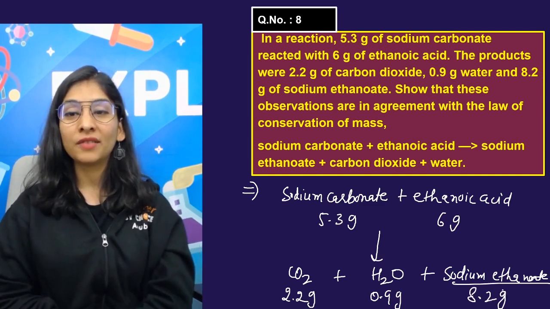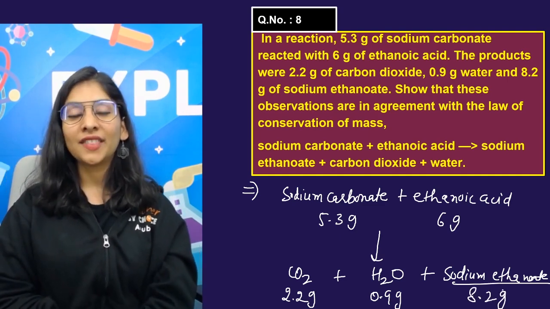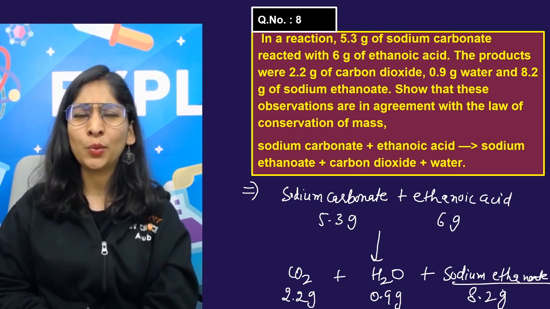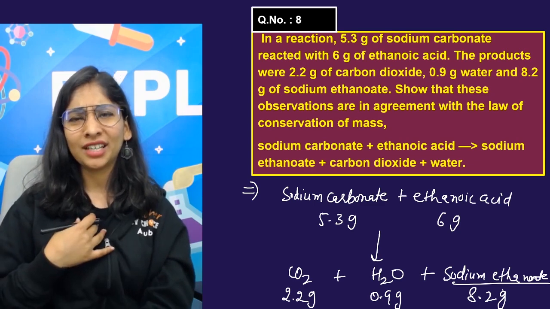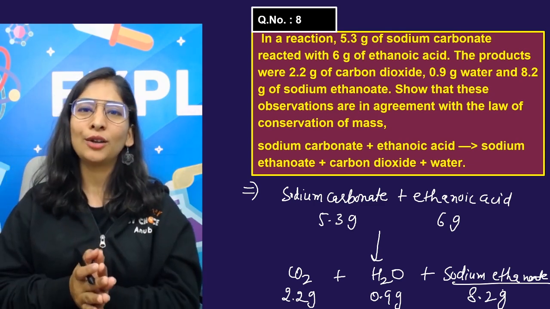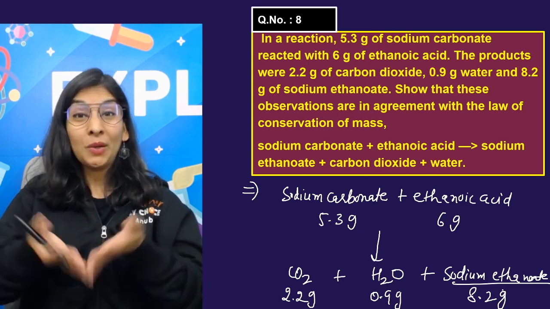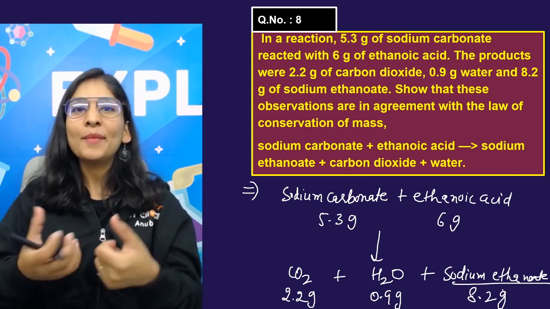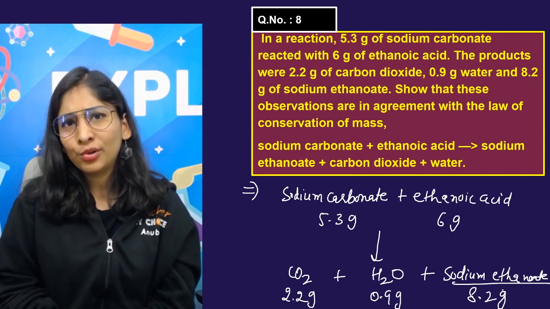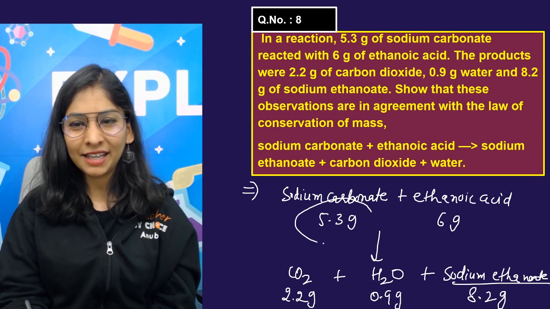Show that these observations are in agreement with the law of conservation of mass. I think that is the easiest question. What do you say? They are telling us to prove that it follows the law of conservation of mass, which states that in a chemical reaction, the mass of my reactants should be equal to the mass of products.